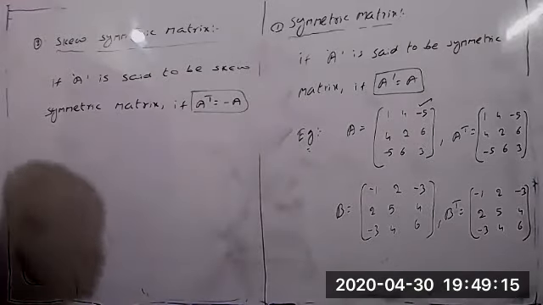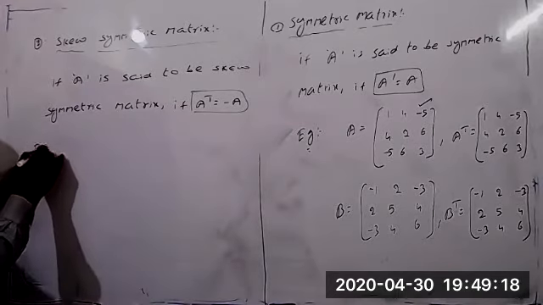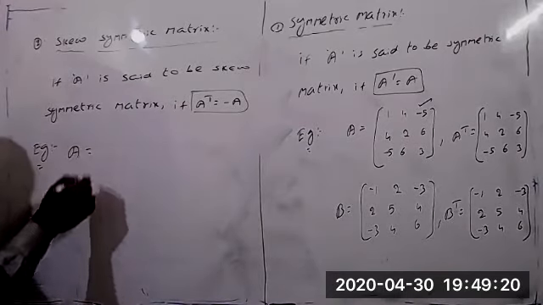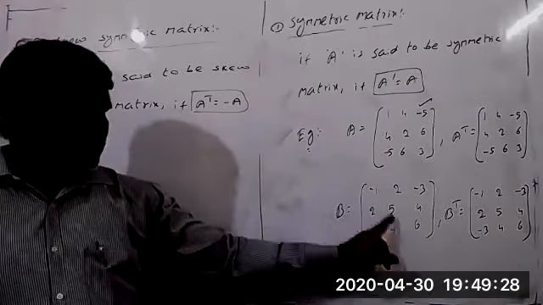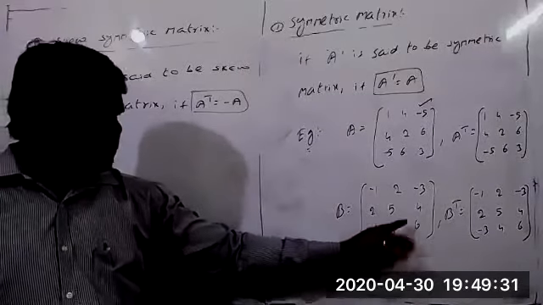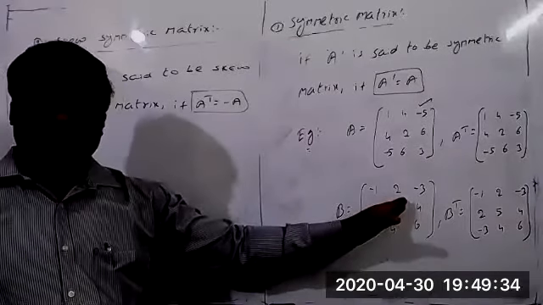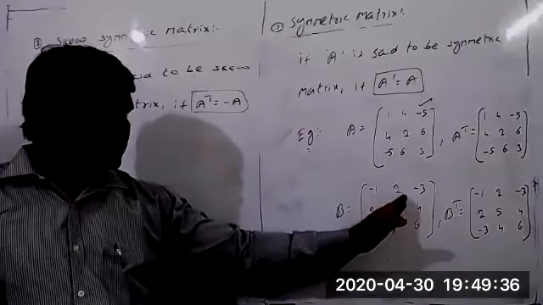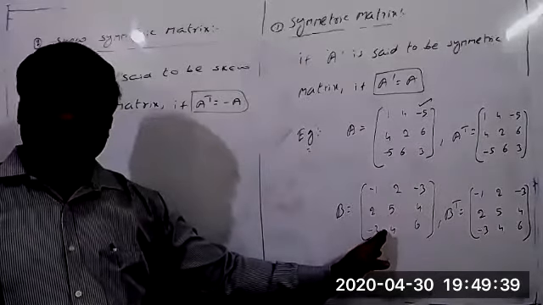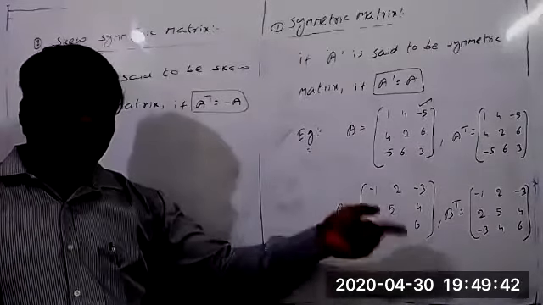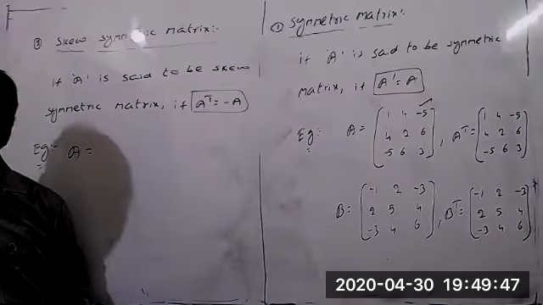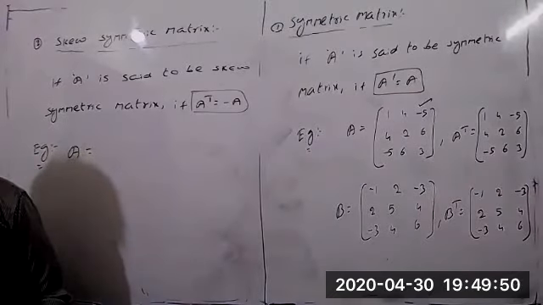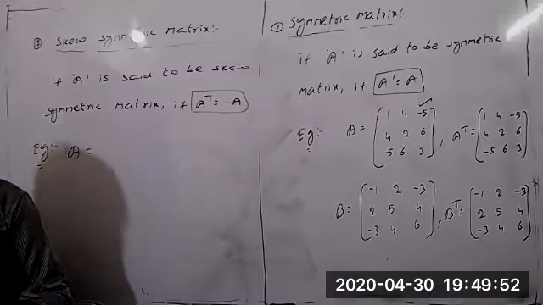Now here also you can take an example, but generally how will the skew symmetric matrix be? It's like a symmetric matrix only, but you do one thing now. The principal diagonal elements you can take yourself, any elements, but the upper triangle elements are additive inverse of the lower triangle elements, or also the lower triangle elements are additive inverse of upper triangle elements. And what is the meaning of additive inverse? Sign should be opposite. Yes, sign should be opposite.